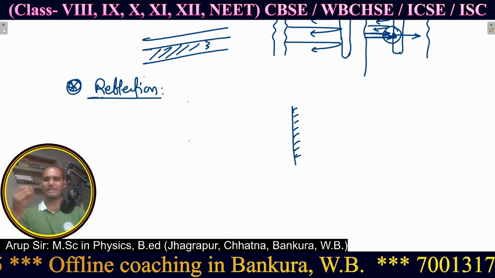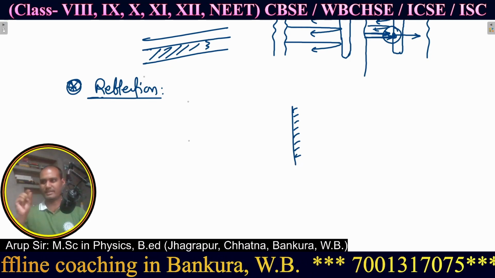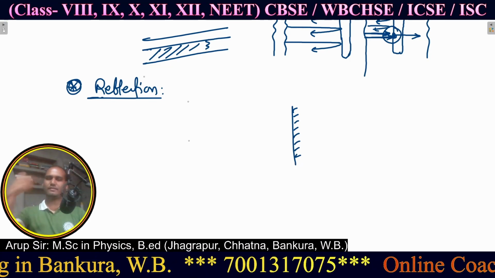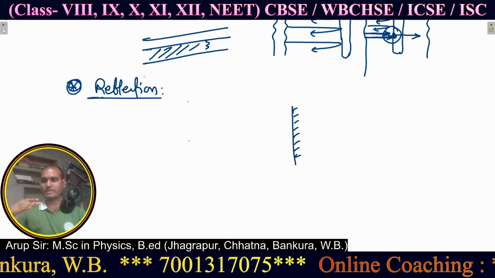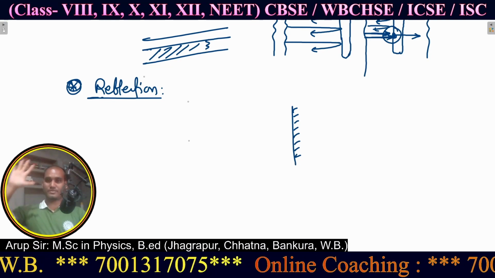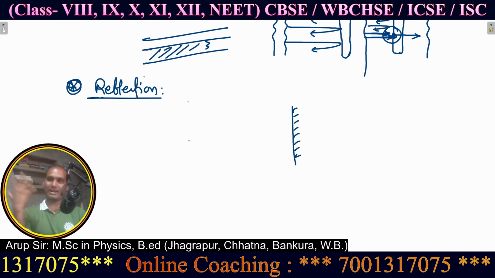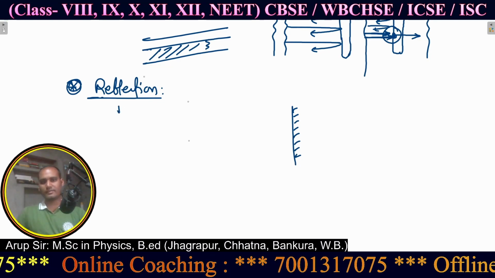Light coming like a very thin laser beam can be reflected by a very small mirror and go away. But in the case of sound, the obstacle or reflector must be of large size.